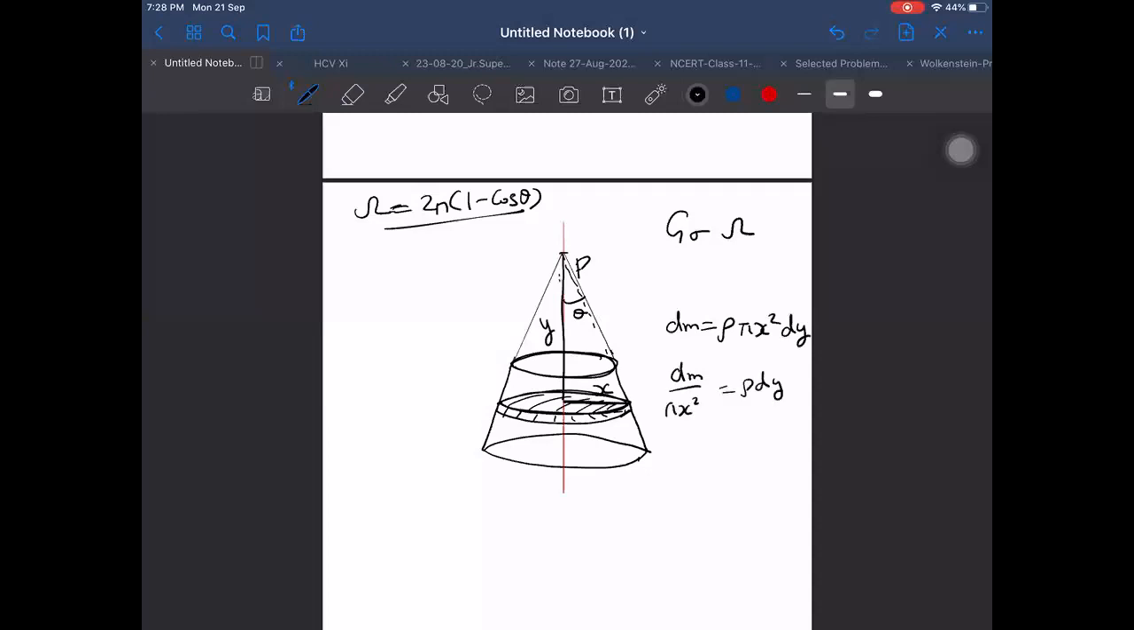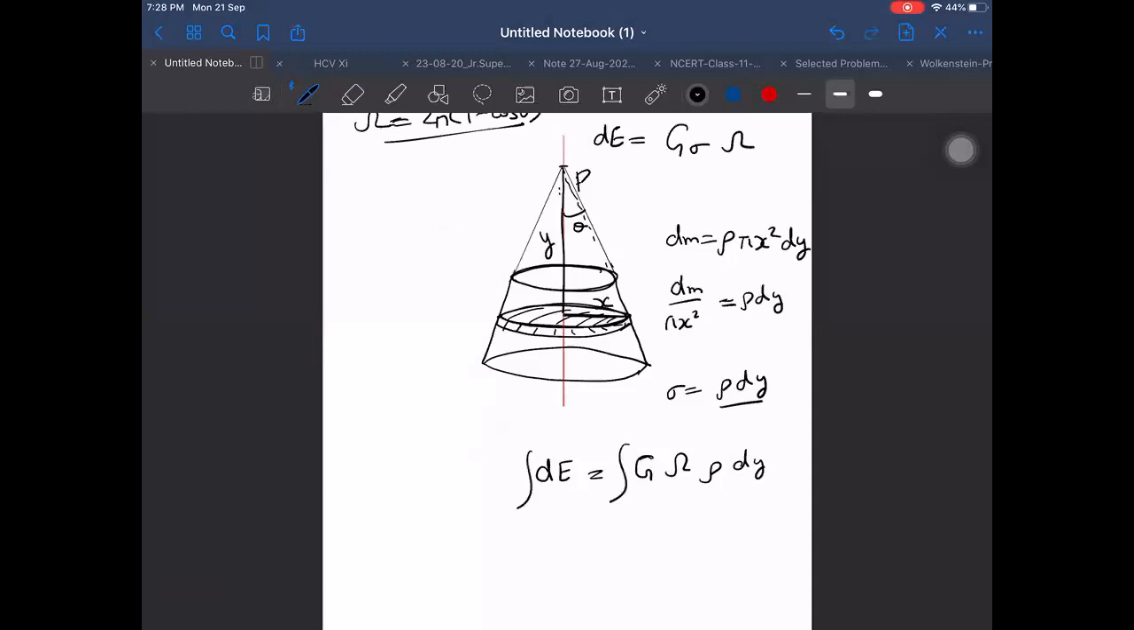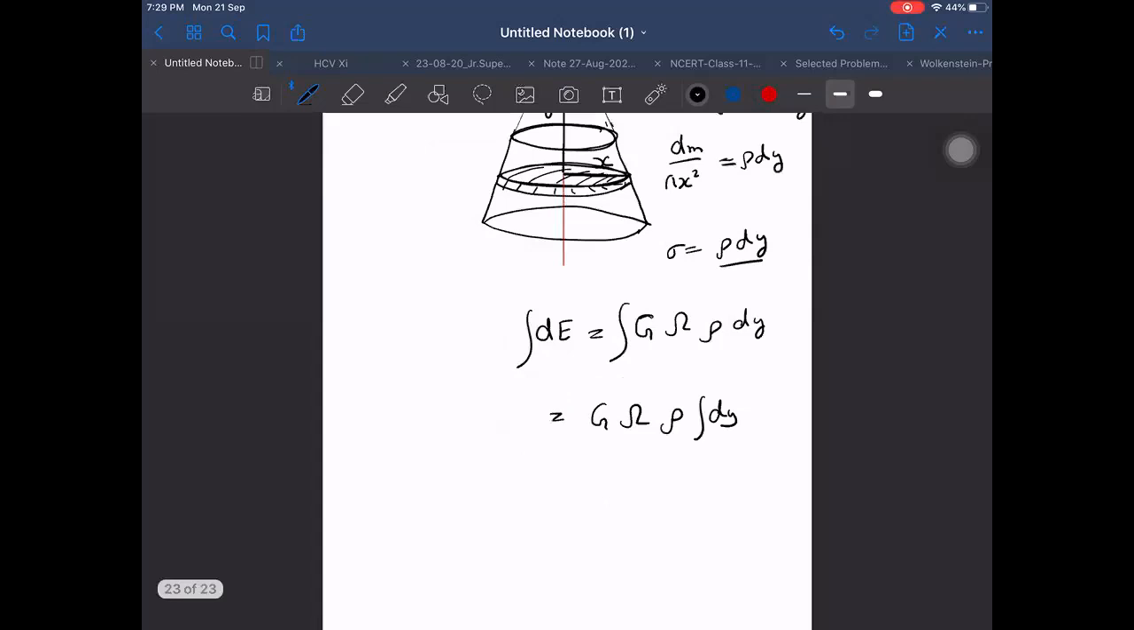So what is sigma here? Sigma is mass per unit area, that will become rho into dy. Then the field dE, as we know already, was G into sigma into omega. But sigma is rho into dy, so dE is G into omega into rho into dy. Now I have to integrate. G outside, omega constant, rho constant, integral dy, from 0 to height. Simple integration.